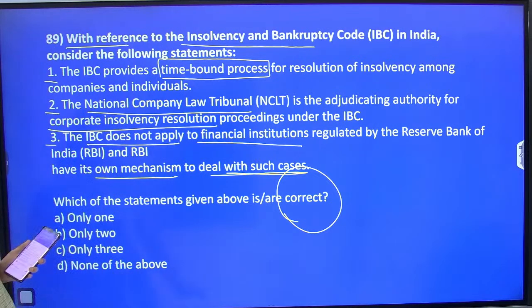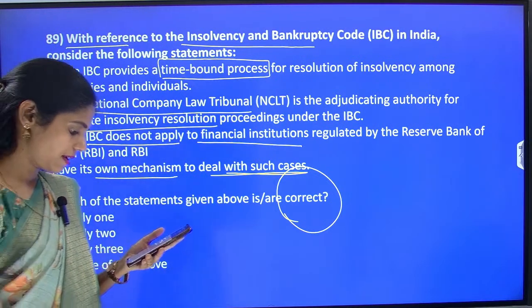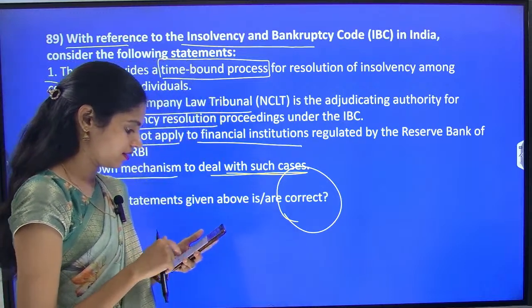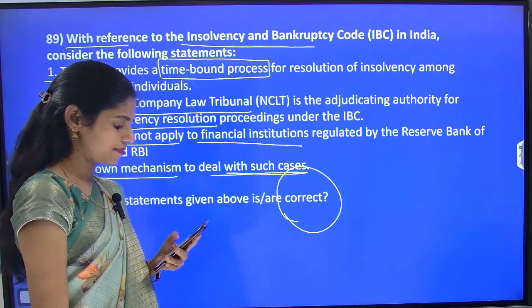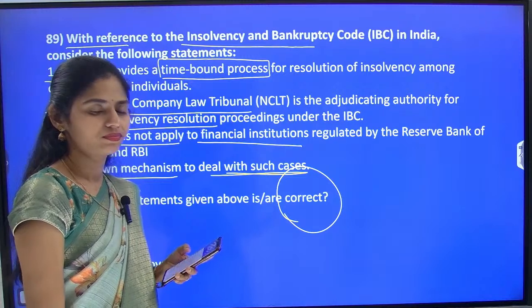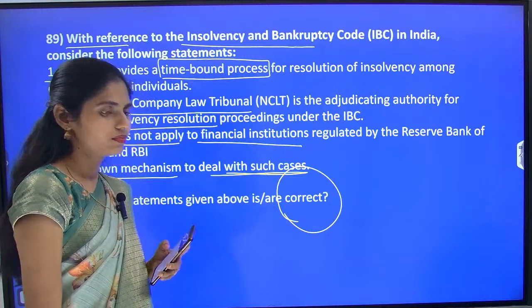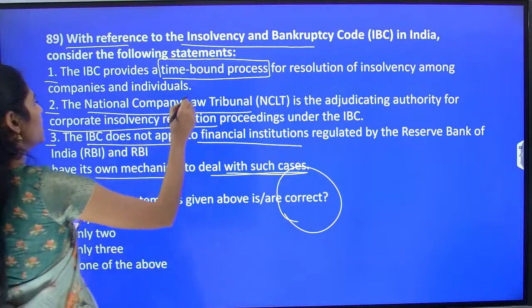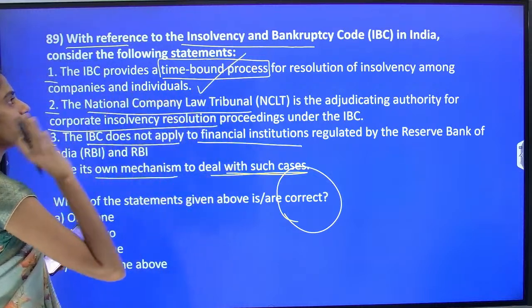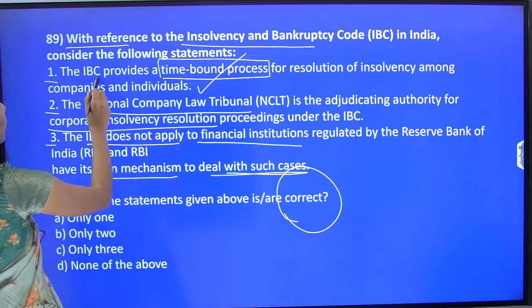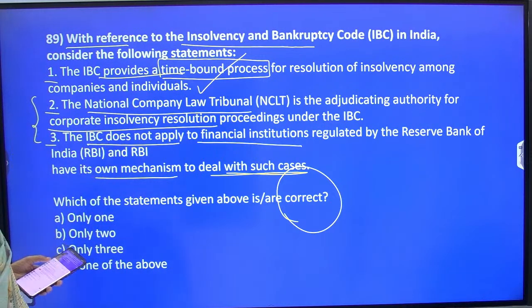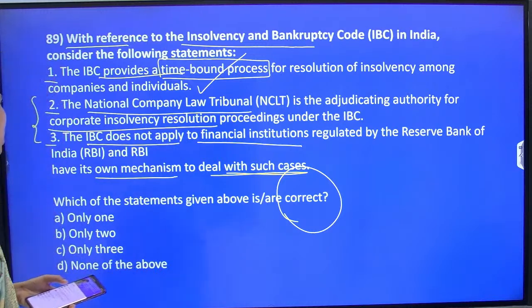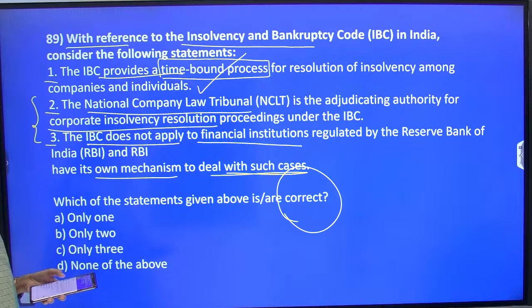The first one is about the time-bound process. Whether it is correct or not, time-bound process? Yes, this first statement is absolutely correct. One of the advantages of this IBC is that it provides a time-bound process for resolution of the issue. And the next one is: the National Company Law Tribunal is the adjudicating authority for corporate insolvency resolution proceedings under this IBC.